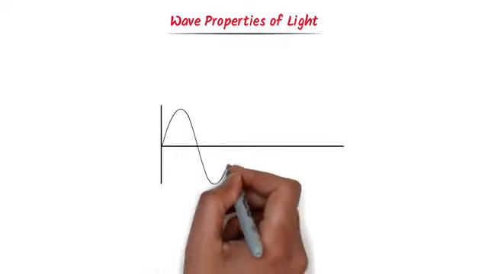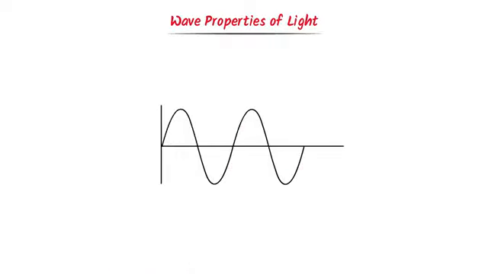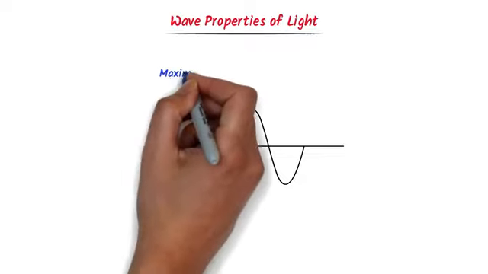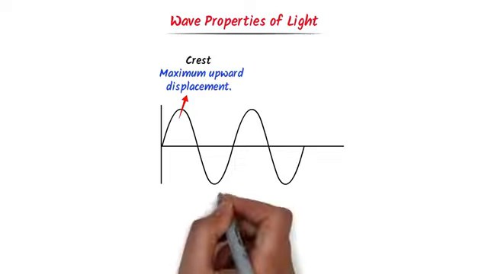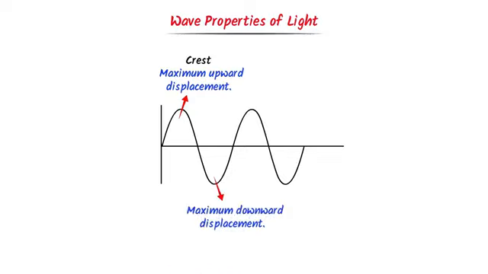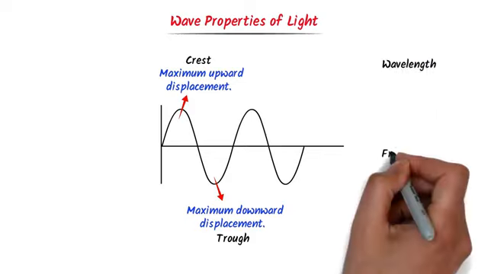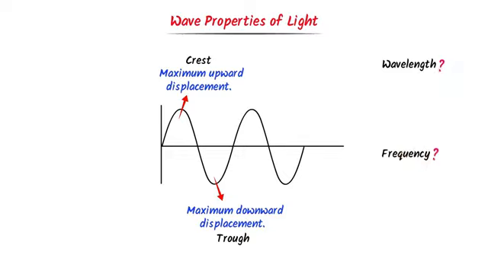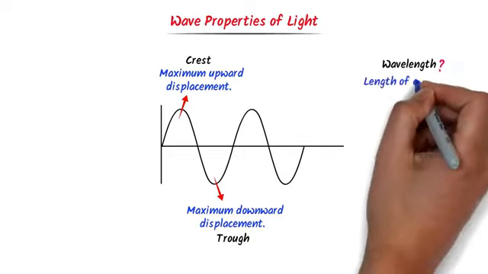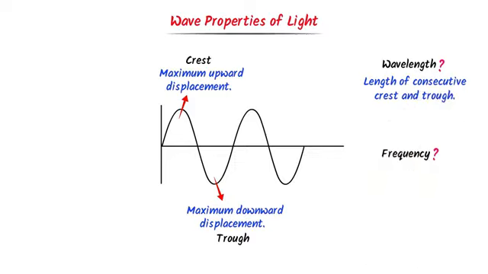For example, consider this light wave. We already know that the maximum upward displacement from the mean position is the crest and the maximum downward displacement from the mean position is the trough. Now if I say wavelength of this wave and frequency of this wave, can you understand it? Well, wavelength is the length between consecutive crests or troughs.